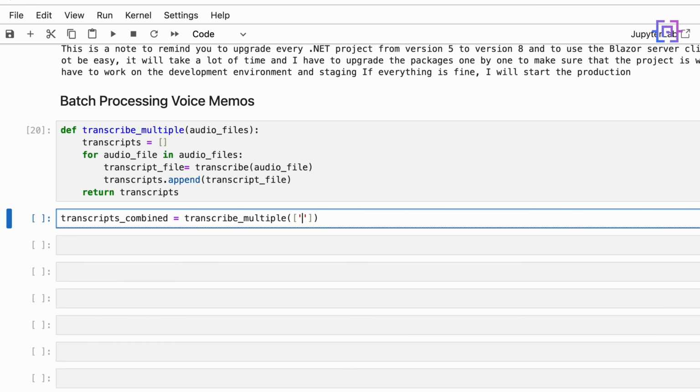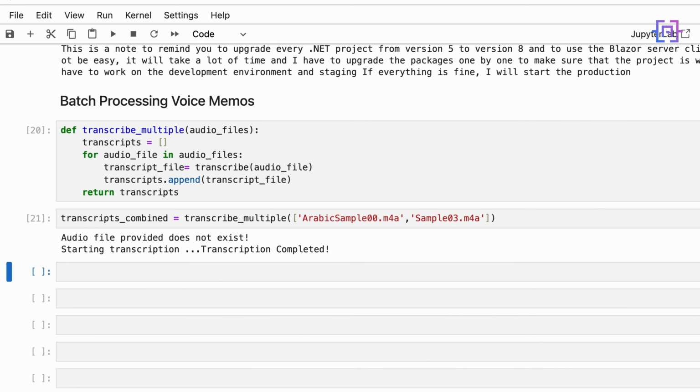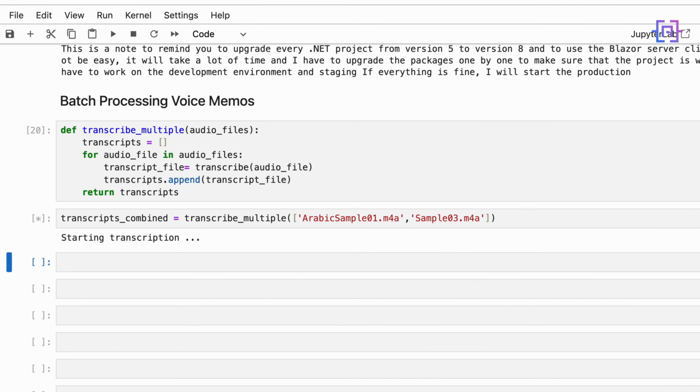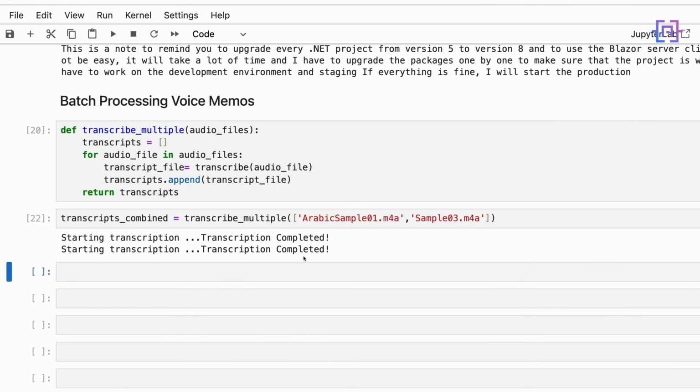So the first one will be Arabic sample 00.m4a, and we are going to pass the other one, which is sample 03.m4a. Let's run the code, and I get an error here. The audio file provided does not exist. It's 01 instead of 00. Let's try it again. Starting transcription, and it's completed.